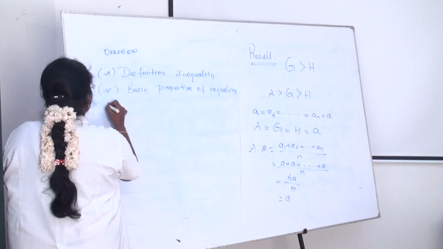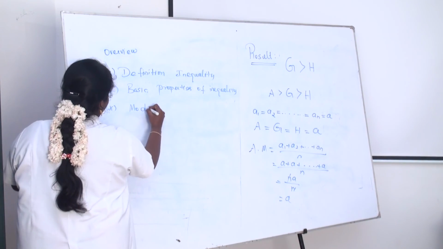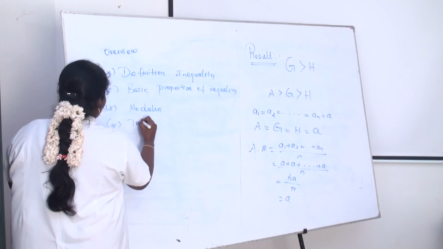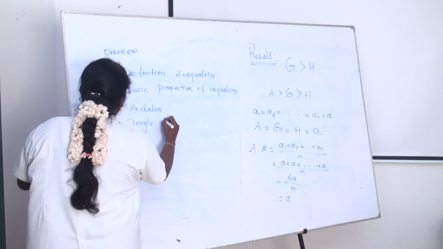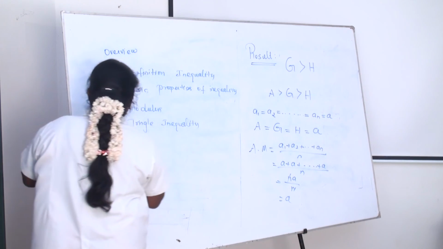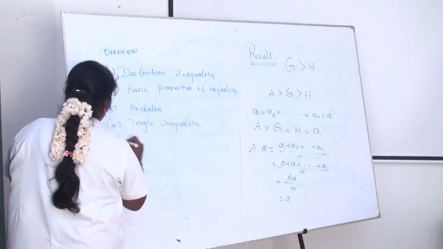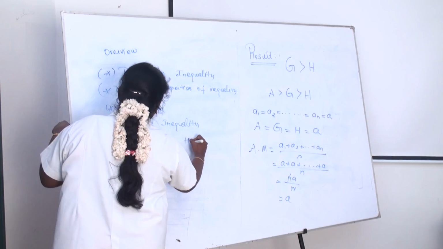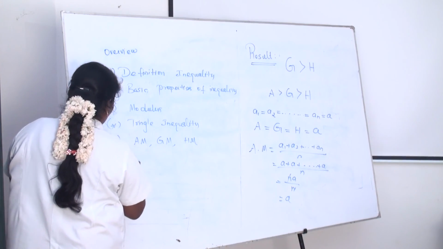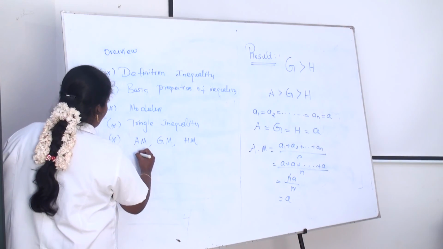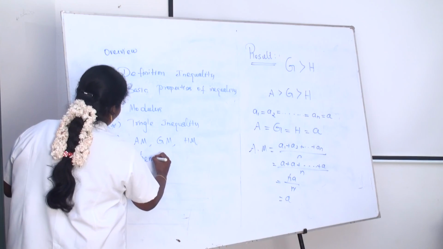Then a definition of modulus, and the next is the triangle inequality. Lastly, we have to see the arithmetic mean, geometric mean and harmonic mean.